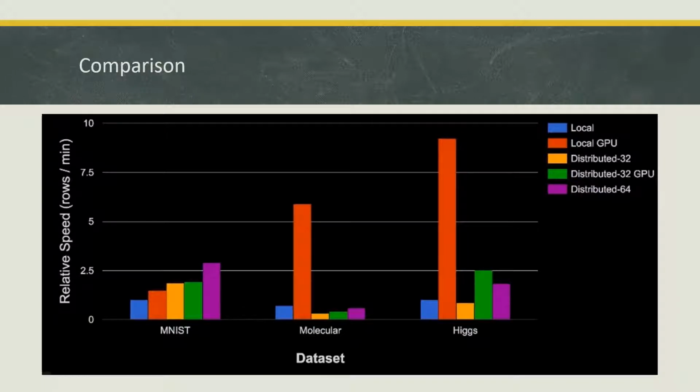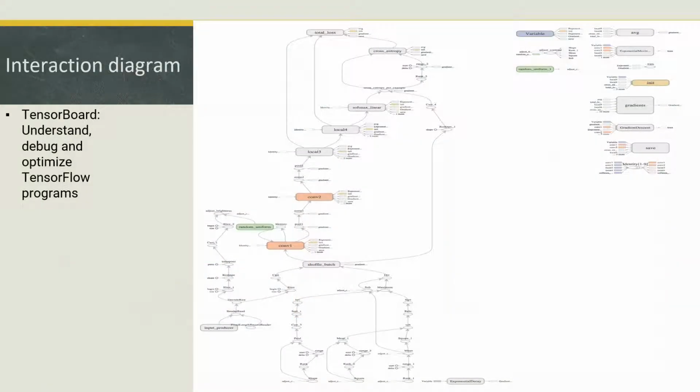So the comparison of local GPU and distributed GPU and with distributed 32 GPU. So here we show the comparison between how efficient and how much time the training time will be less depending on what approach we adopt. And this is the interaction diagram for our convolutional neural network, how our code components, how our classes are interacting with each other.